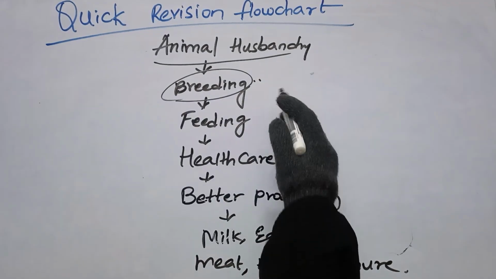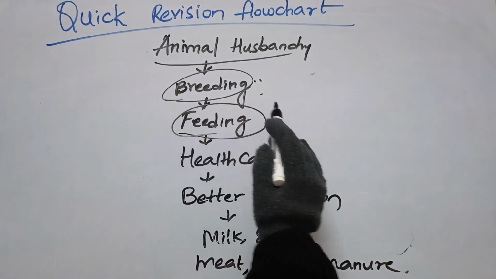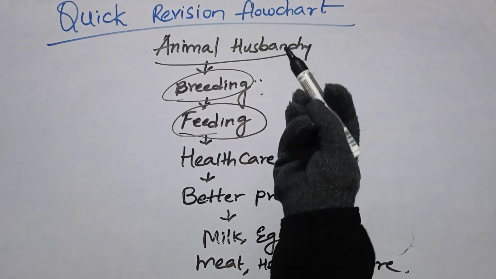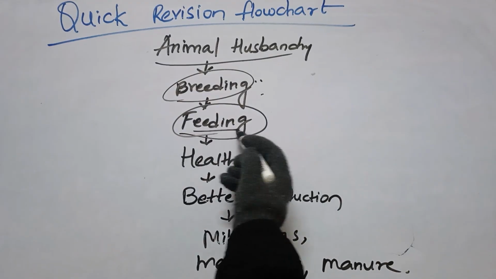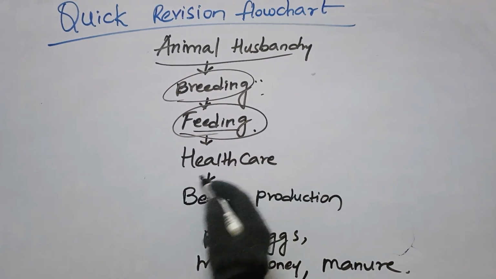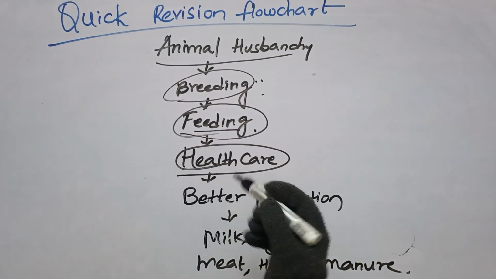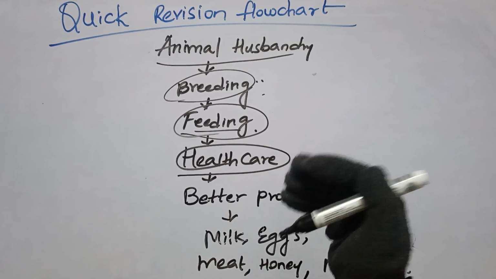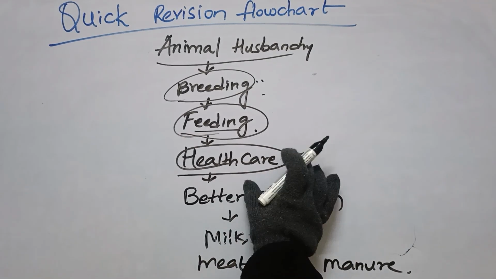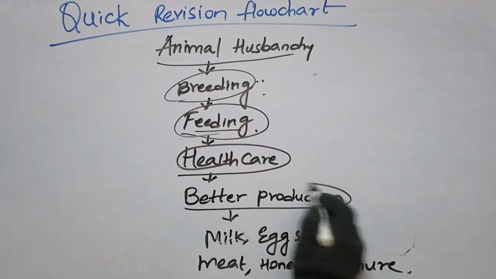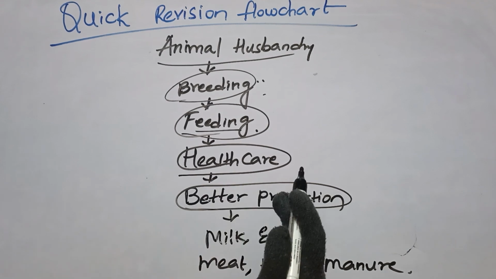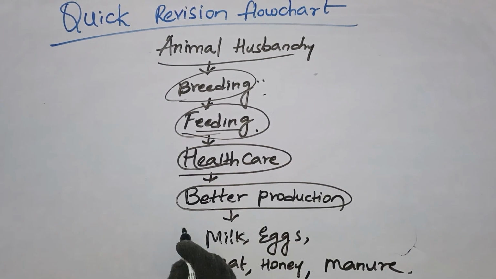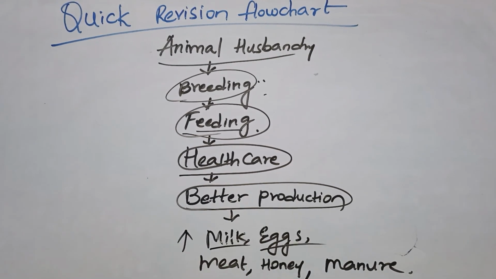Then feeding. Feeding the animals with proper nutrition, providing food to them is known as feeding. Better feeding is going to help in healthcare, maintaining proper health of animals, keeping them healthy, and better health is going to give rise to better production. Better production ultimately means increased quantity of milk, eggs, meat, honey, and even manure.